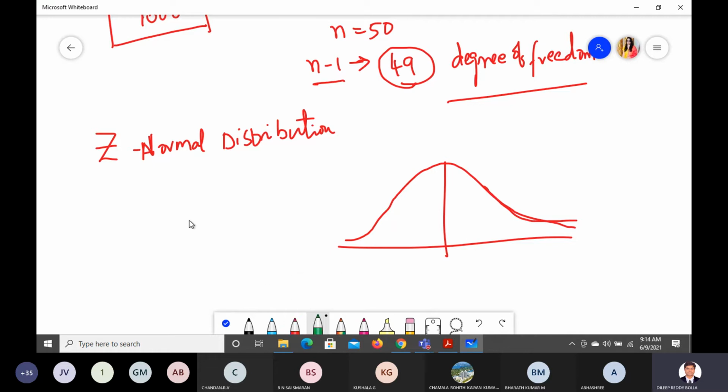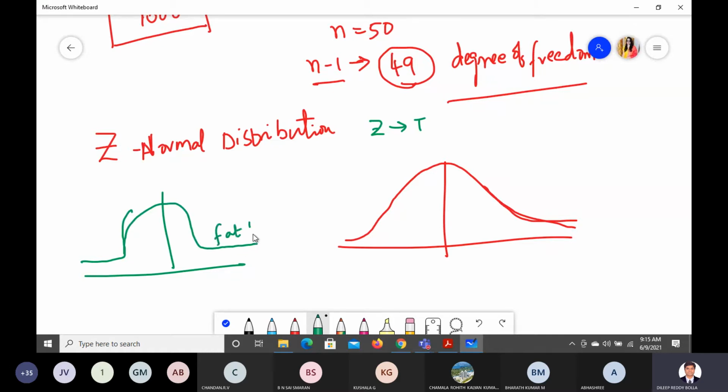Now using this Z, they have transformed it to T. Now the graph became like this, almost like a flat surface. So that's what they are telling, like fat tails. Which means this graph actually is still sloping down. Instead of that, what variation they got, they made like this. Which means almost it's like a constant value after some point of time.